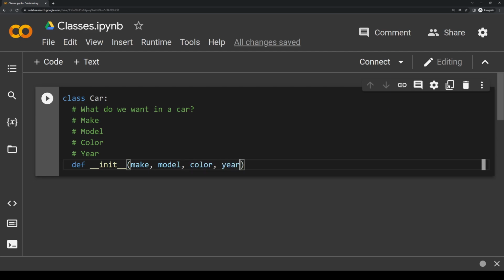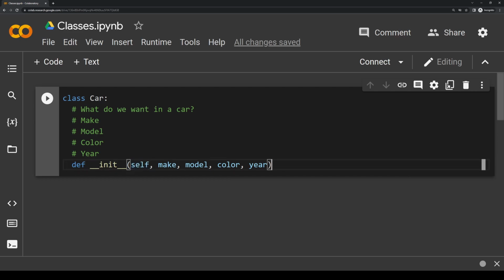But we need to add one more argument, and this one is extremely important. Our very first argument, no matter what class we make or what we're doing, should always be named self. I'm going to add this here, and I'll explain why we need this. We said that the whole point of classes was to make objects of this class, which are just instances of this class. This self argument right here basically represents the current object that we are talking about.